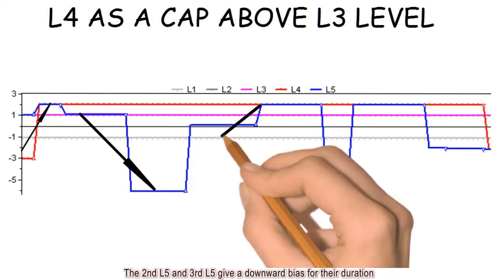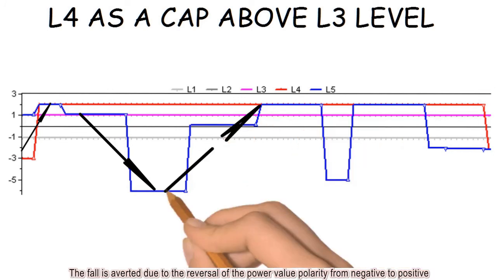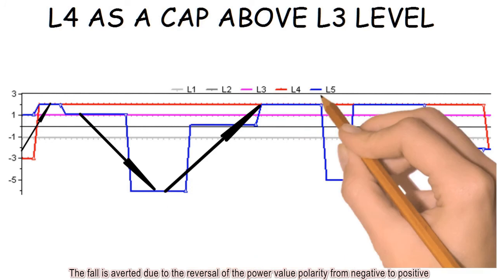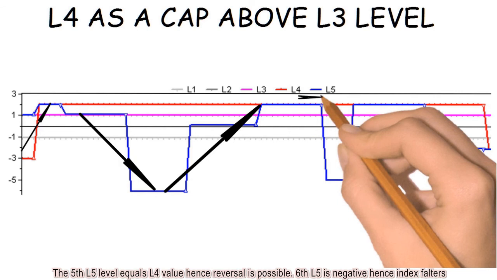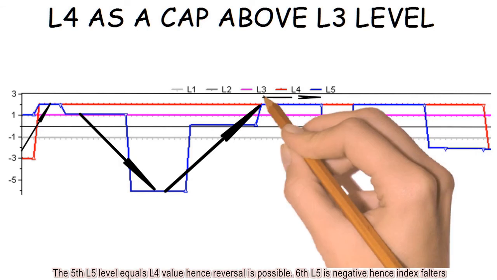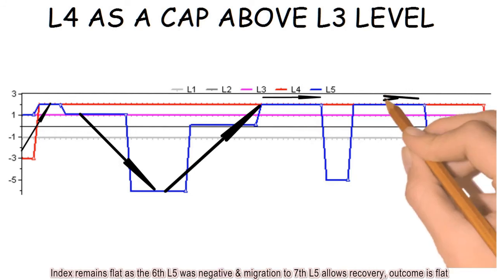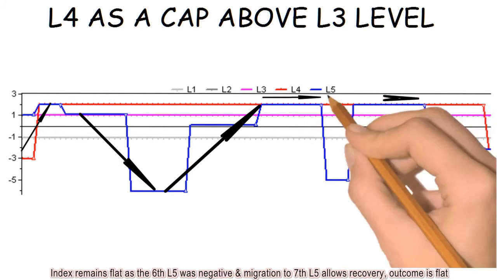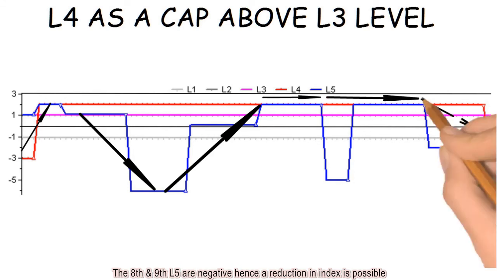The second L5 and third L5 give a downward bias for their duration. The fall is averted due to the reversal of the power value polarity from negative to positive. The fifth L5 level equals L4 value, hence reversal is possible. Sixth L5 is negative, hence index falters. Index remains flat as the sixth L5 was negative and migration to seventh L5 allows recovery, outcome is flat. The eighth and ninth L5 are negative, hence a reduction in index is possible.